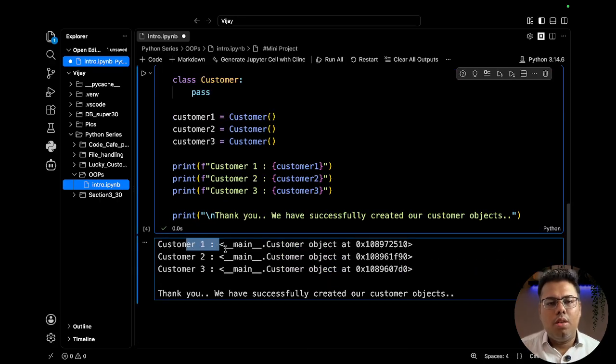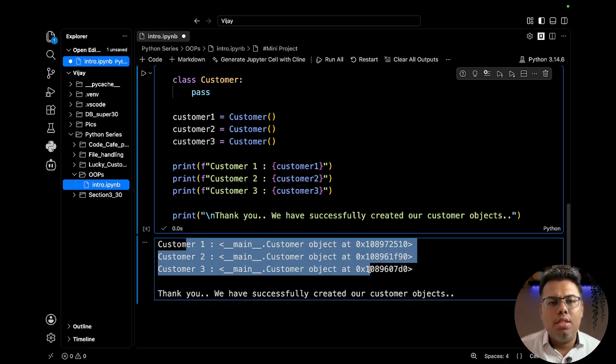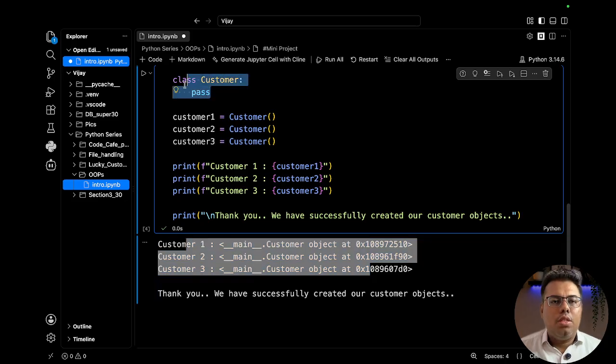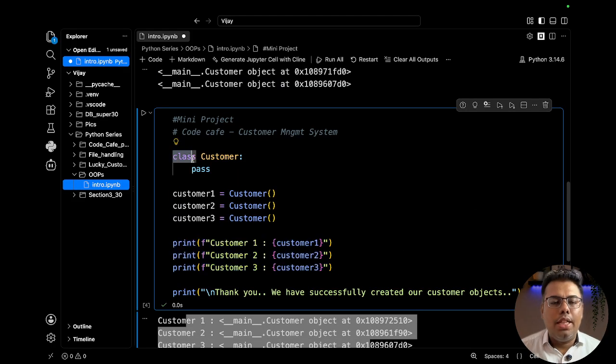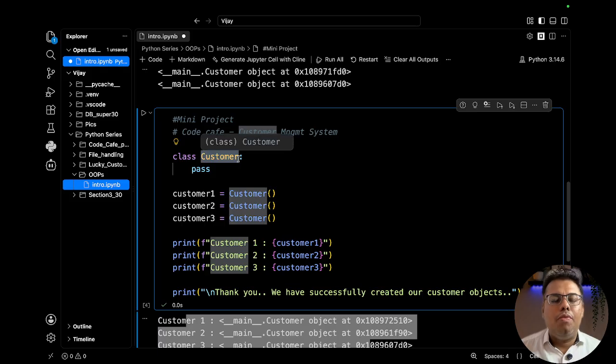So here you can see not much to explain in this. Simply we are first creating a class, then we are creating 3 customer objects and printing the location for that. The data part, again I'm repeating, we will be covering in the upcoming videos: how we can add the customer name, phone number, all of that. The important part, syntax wise, define the class with the class keyword, then define the name of the class that you want to create. And object wise, object name equal to whatever the class is.